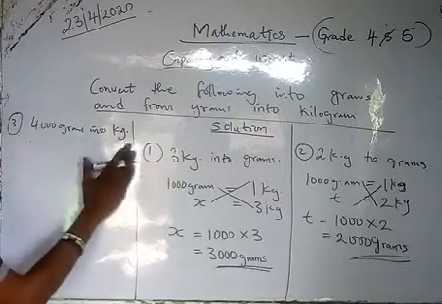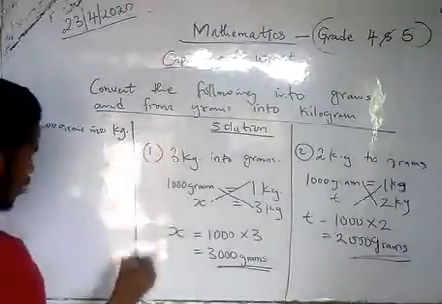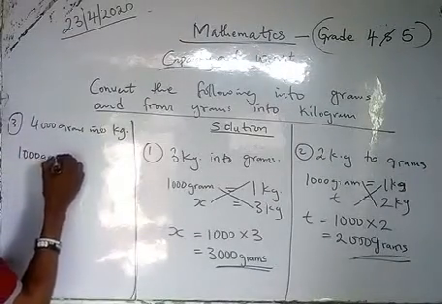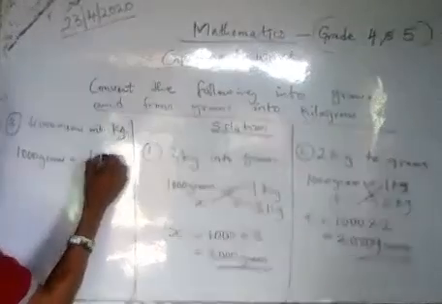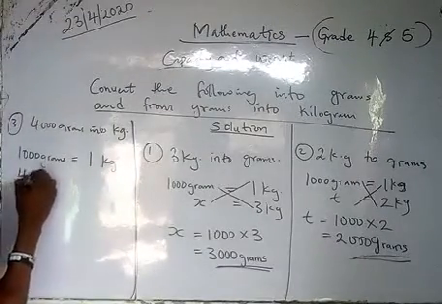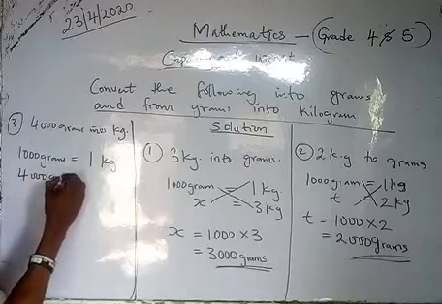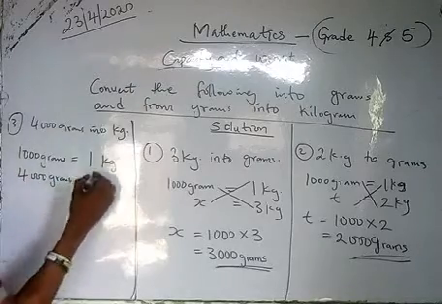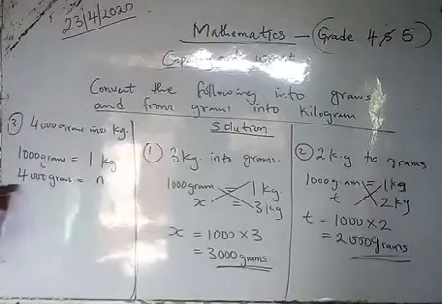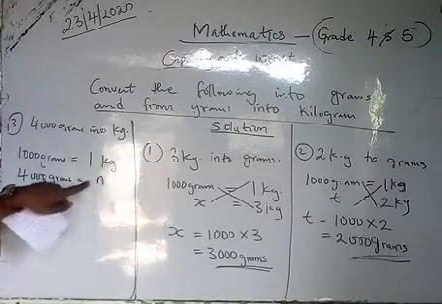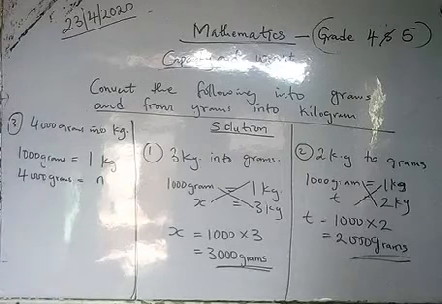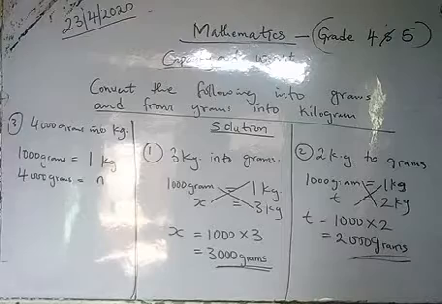So if you want to start off, you write our conversion rule, which says that 1000 grams is equal to 1 kilogram. Then 4000 grams is equal to n. We don't know. N is the unknown. 4000 grams, how many is it in kilograms? I don't know how many kilograms make up 4000 grams. So let's solve and see.